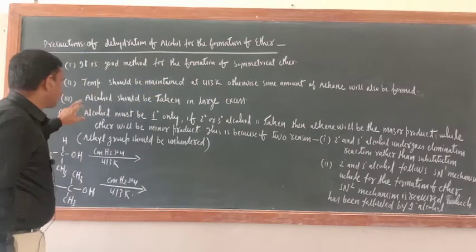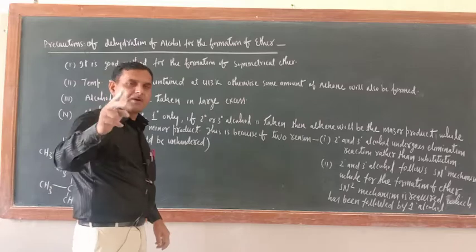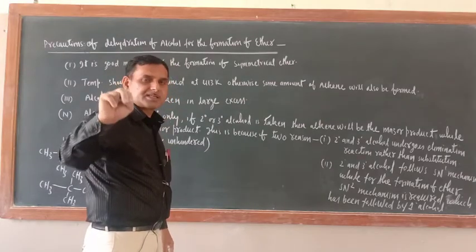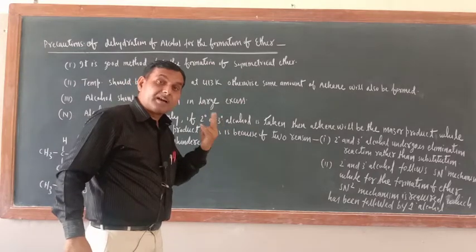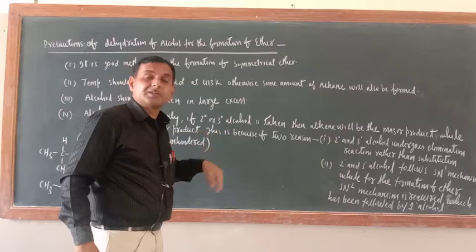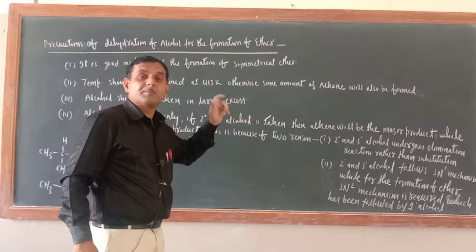Next one, alcohol should be taken in large excess. Now just see, I told you why alcohol should be taken in excess quantity, because the second molecule should be unprotonated alcohol, which is the one doing the nucleophilic attack in step number 2 of the mechanism.